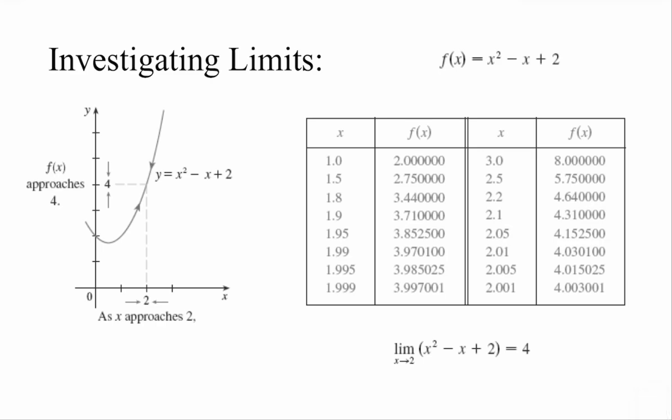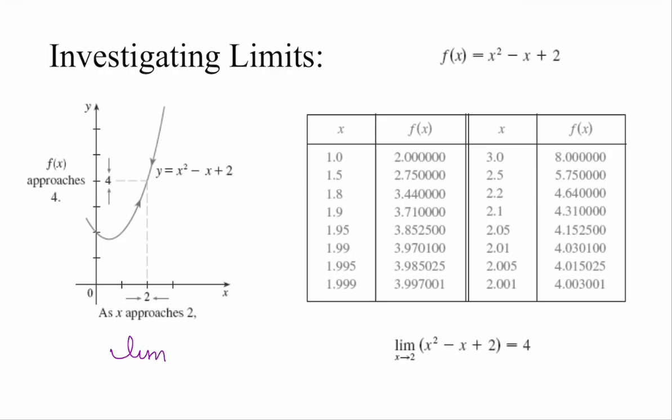Now, this is a notational thing. You're going to put LIM underneath it, with the number you're heading towards. That just means I am taking the limit of my function as x approaches 2. That's how you read it. I know some of you don't write cursive very often, but it's helpful to write LIM in cursive.